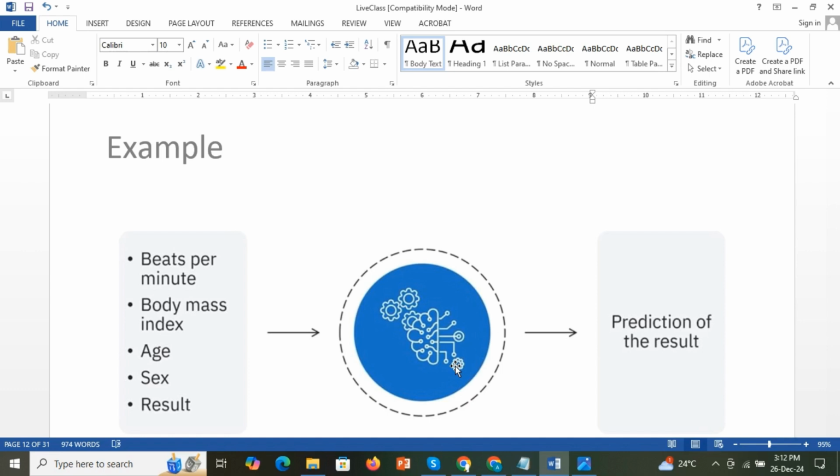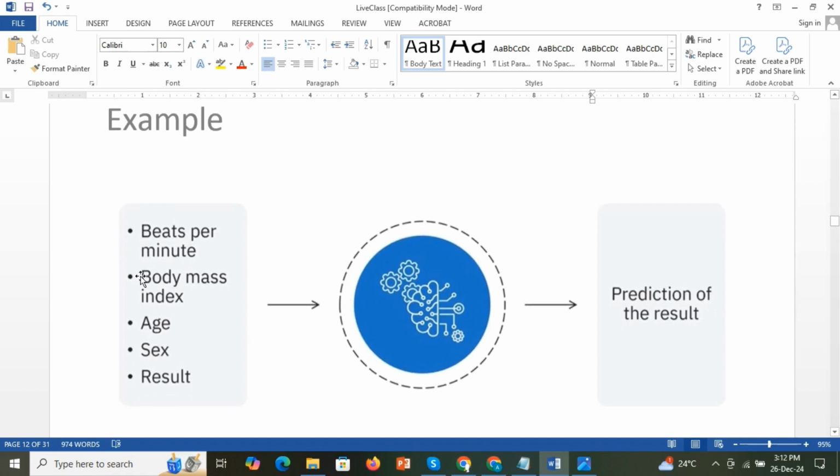Yes, it can predict that. Suppose this is a machine learning model; we have to give it some input information, for example that patient's beats per minute, body mass index, age, sex, and result. The model will learn from this data. Then when you provide a new set of data, it will predict the result.